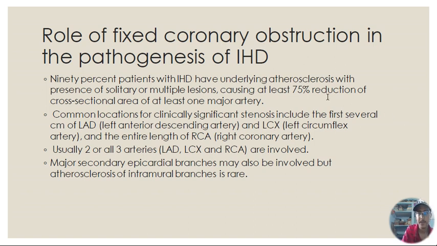Second artery is the LCX, left circumflex artery, which was present between the left atrium and the left ventricle. And the third is the entire length of the RCA, the right coronary artery, which was present between the right atrium and the right ventricle. Its entire length gets significantly stenosed. Okay. Now, usually two to three arteries are involved. We have already seen that LAD, LCX, or RCA may be mostly involved. Major secondary epicardial branches may also be involved, but atherosclerosis of intramural branches is rare.